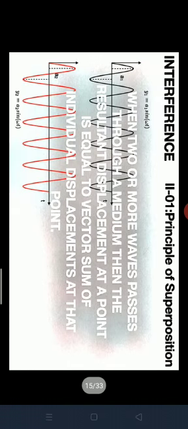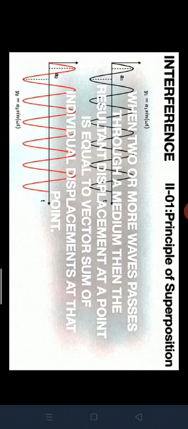So here the principle of superposition means when two or more waves pass through a medium, then the resultant displacement at a point is equal to the vector sum of individual displacements at that point. Okay, what is the principle of superposition?